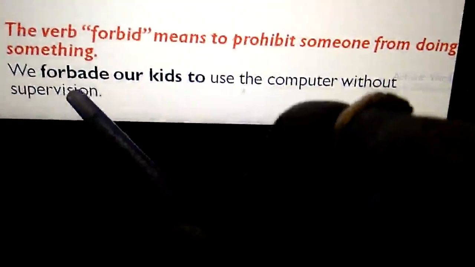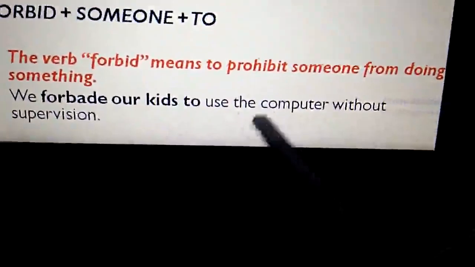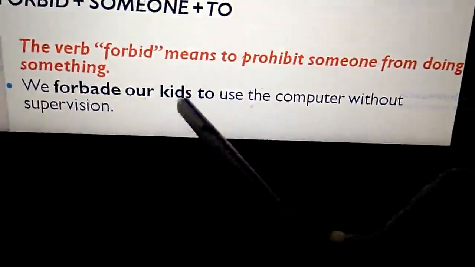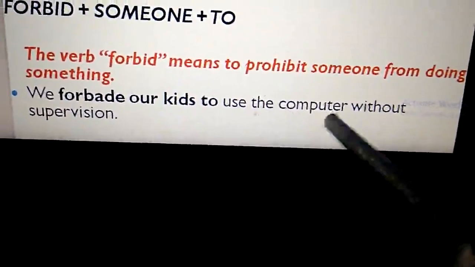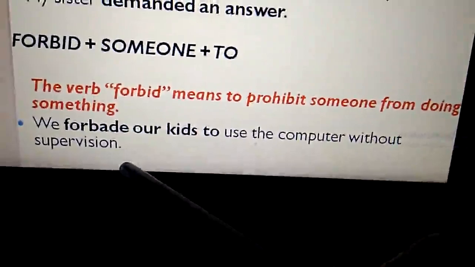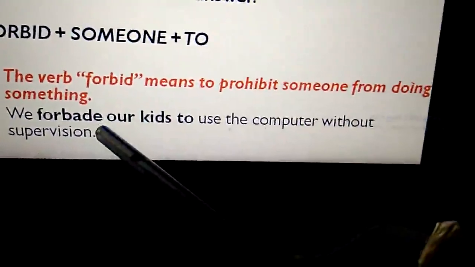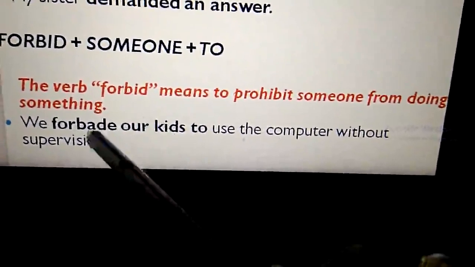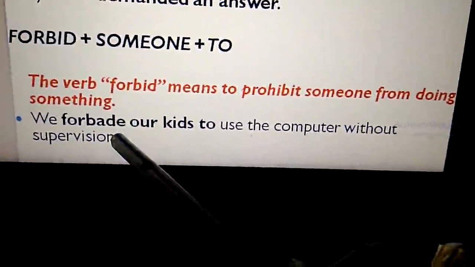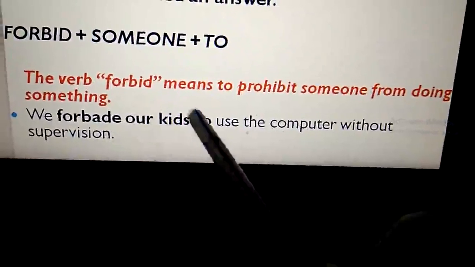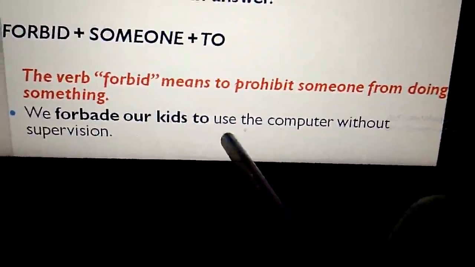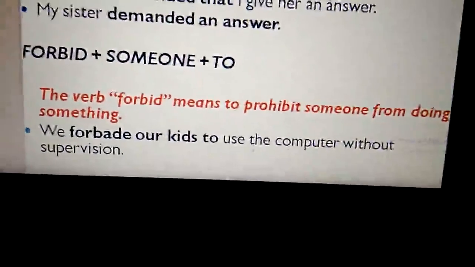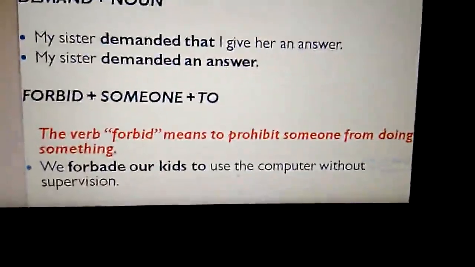See in this example, we forbade our kids to use the computer without supervision. Forbid is the reporting verb we are using. After that immediately a person follows, and after that the to infinitive. So this is the pattern we have to follow when using forbid as the reporting verb.